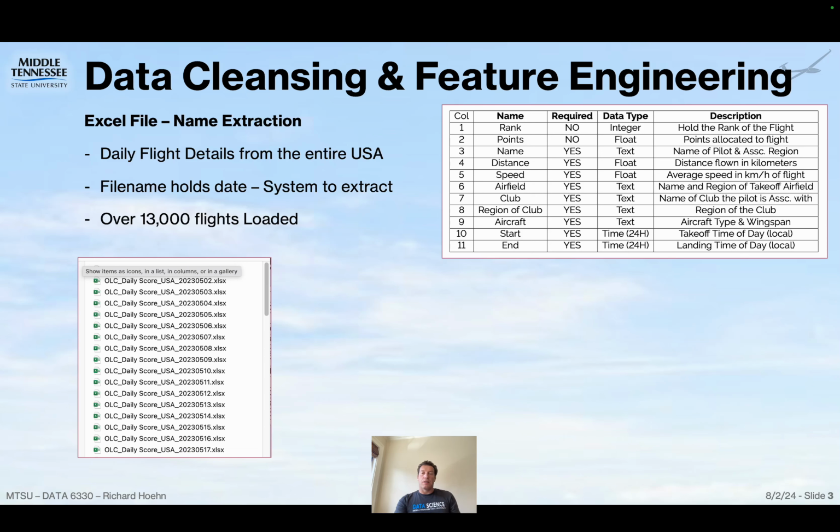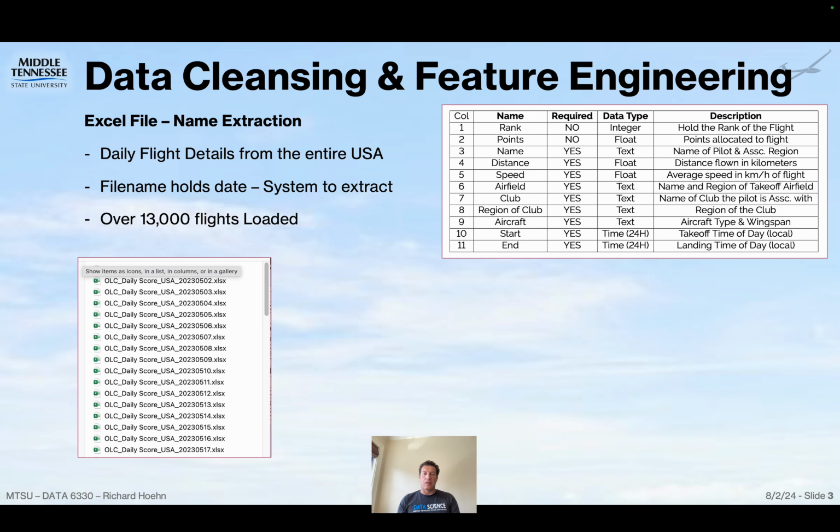So data cleansing, most importantly, we got Excel files on a daily basis. The day is actually in the file name that had to be extracted, and the columns of the Excel sheets held points, name, distance, the speed, the club, the region, and the takeoff and landing times. We imported over 13,000 flights, which had to be cleansed. So we removed non-pointed flights, we removed bad data, odd wingspans, regions that were missing, and I ended up with about 10,000 flights all in all.